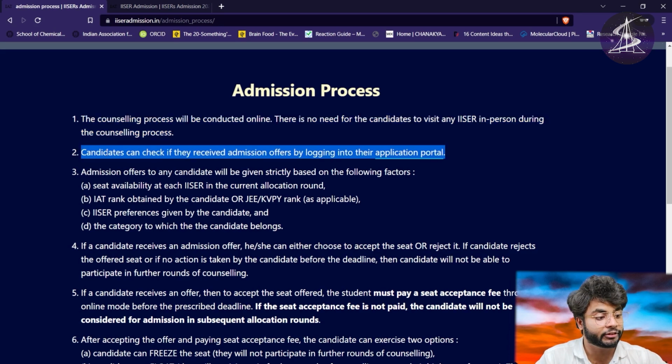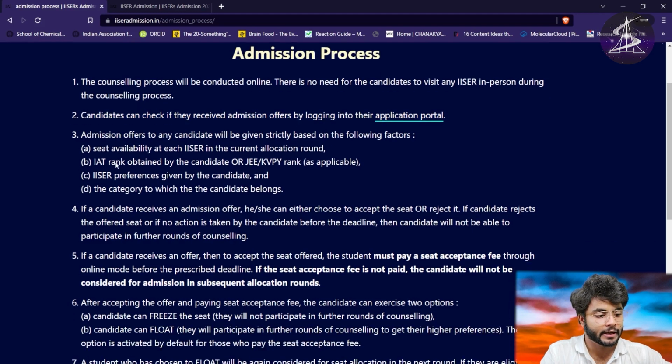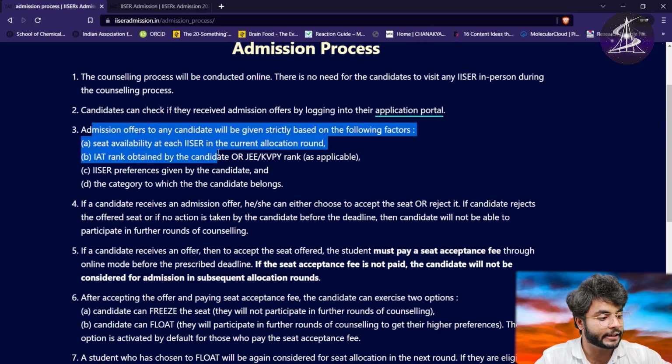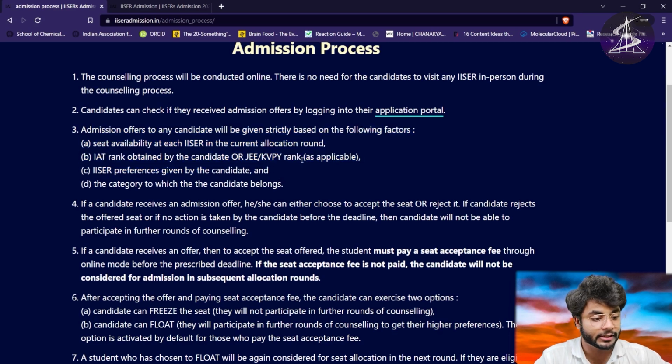Candidates can check if they received admission offers by logging into their application portal. So as you can see here, even if you had put a wrong mail ID or wrong phone number in the application, and you were worried you might not get any admission offer, you can still get it, as you can see here. Then admission offers to any candidate will be strictly based on these factors.